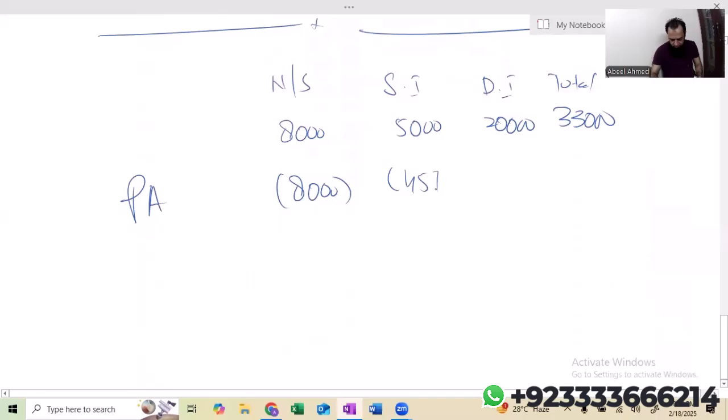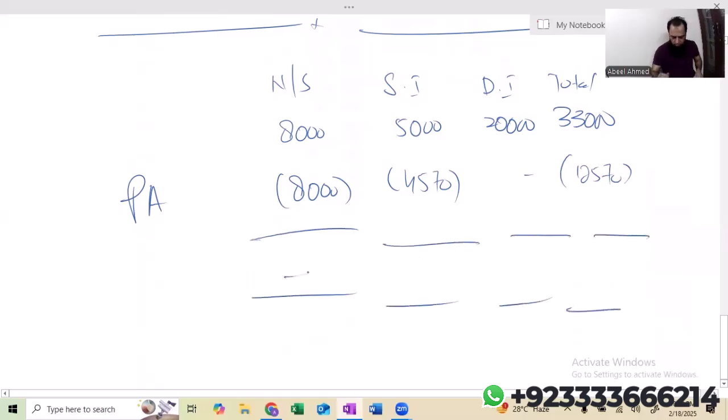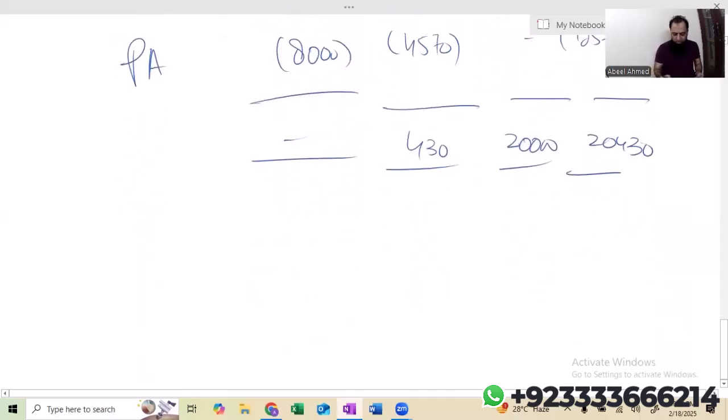Let's see what happens. You will automatically get to know why it is necessary to change the sequence. So 5,000 minus 4,570, I'm getting 430. Dividend 20,000, total 20,430. Okay, now let's calculate the tax.